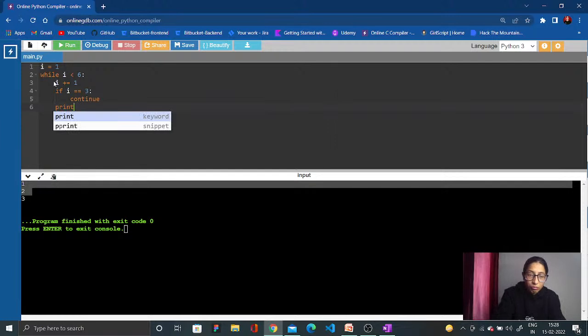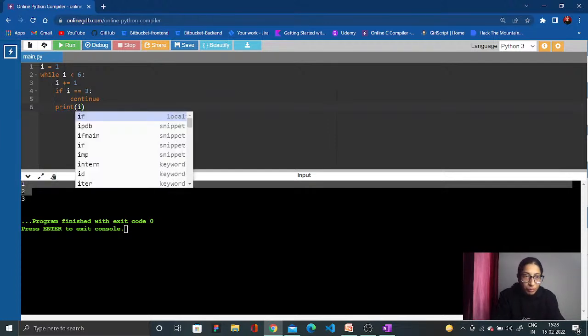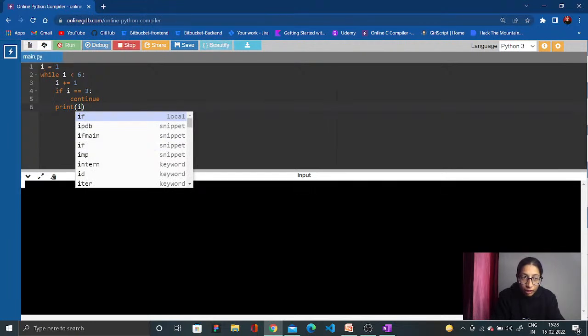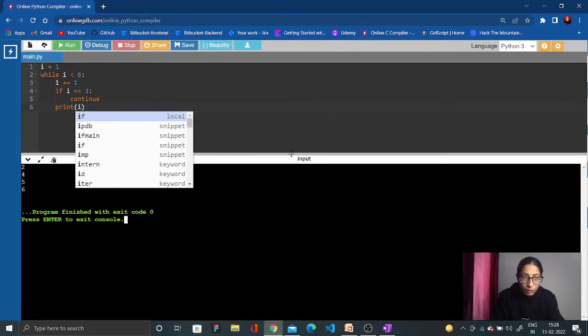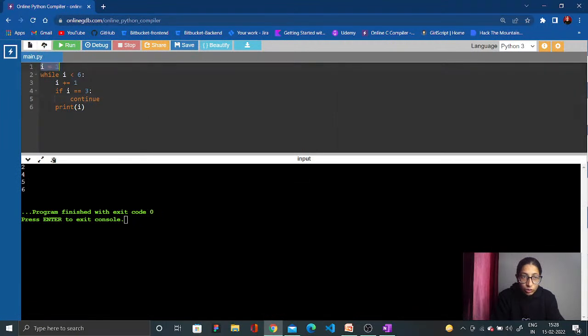Now when I run this, just see one thing, I is equal to 1 and I is less than 6. There is an increment of 1, but until it reaches 3, it will run, and after that continue.